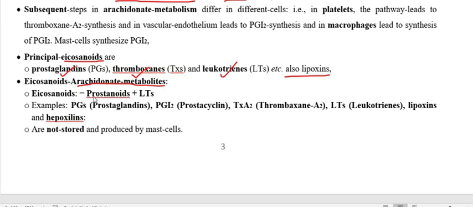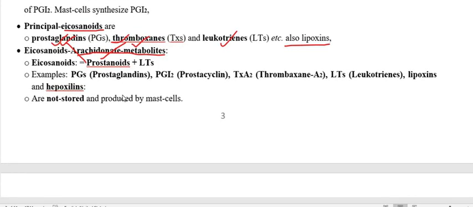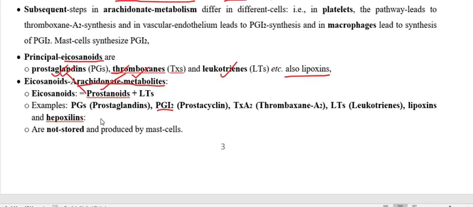But this may also be called prostanoid plus leukotriene. So what is prostanoid? Prostanoid is thromboxane plus prostaglandin. What are the prostaglandins? PGI2, then the others. So this is all about the icosanoids.